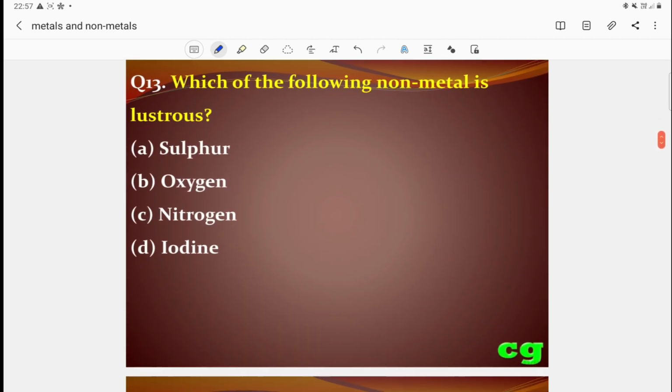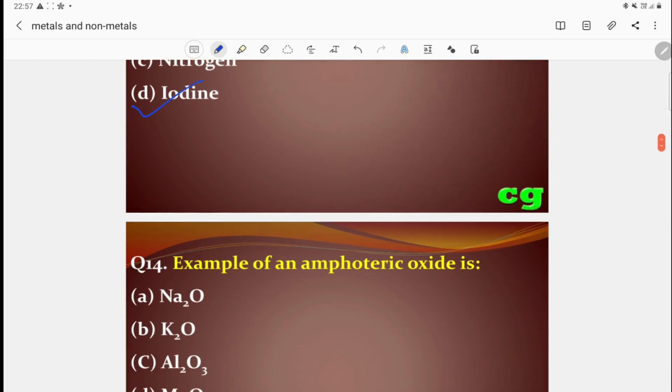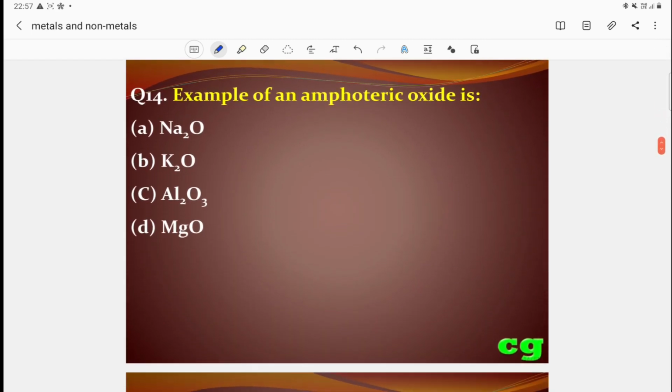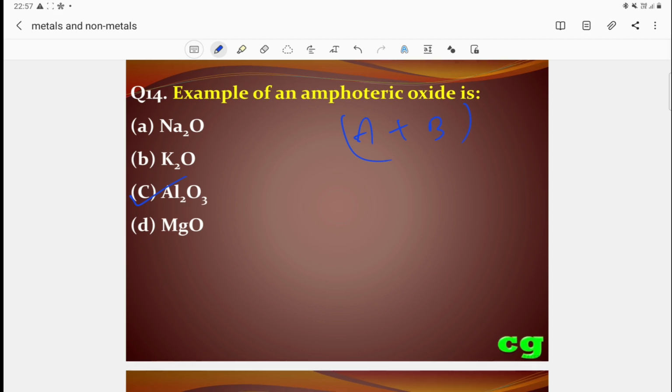Then question number 13: which of the following non-metals is lustrous? The options are sulfur, oxygen, nitrogen, iodine. The correct answer is iodine, a lustrous non-metal, a shining non-metal. Then question number 14: example of an amphoteric oxide. Amphoteric means having both acidic and basic properties. Sodium oxide is basic, potassium oxide is basic, magnesium oxide is basic. So the answer is C, aluminum oxide, with both acidic and basic properties. That's why it is called amphoteric.